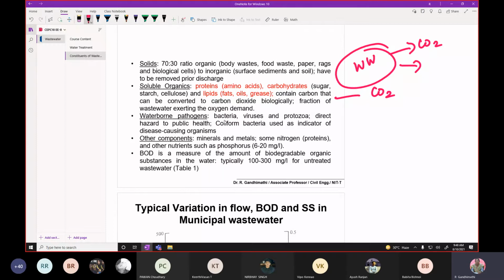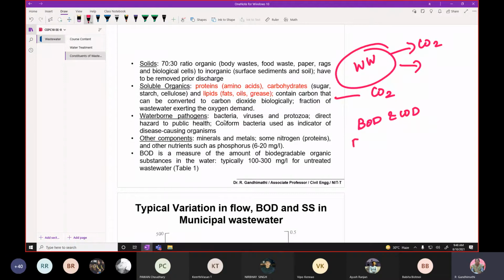Therefore, these are indicator organisms. Then other components like nitrogen and phosphorus may be present in the wastewater in a small amount. And then the BOD and COD: we are measuring the organics in terms of BOD and COD, which I will explain later.